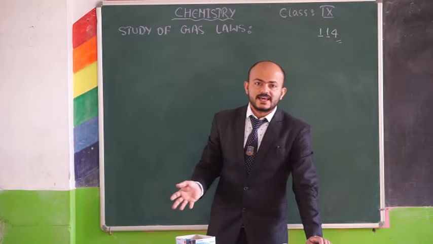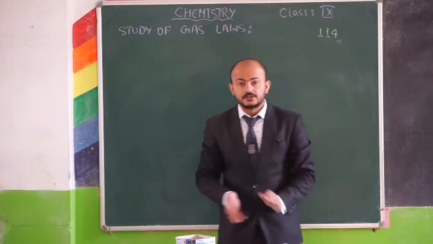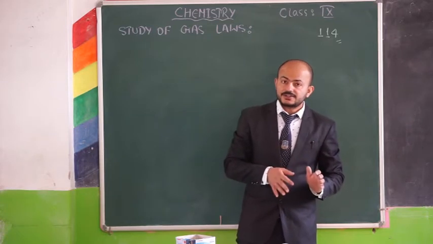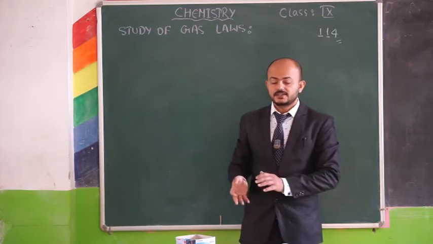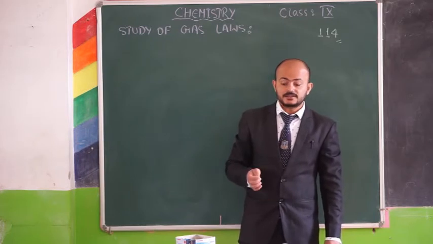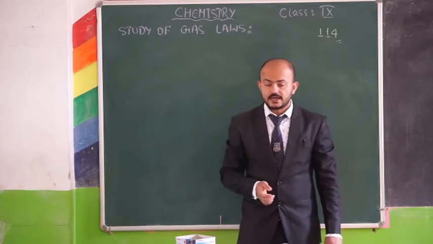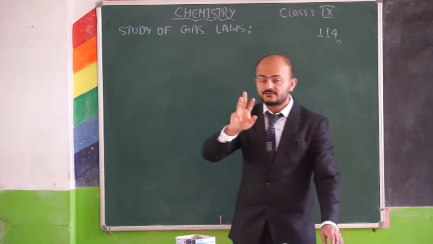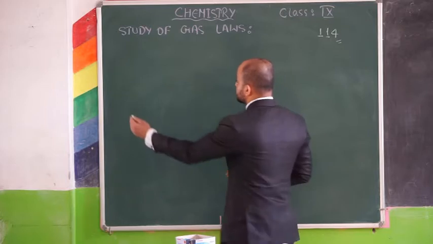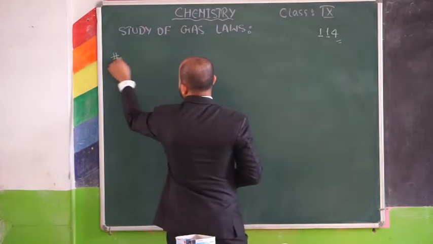Now the behavior of gas under known conditions of temperature, pressure and volume is known as what? Gas law. So what is gas law? The behavior of gas under known conditions of pressure, volume and temperature is described by laws known as gas laws. And here you have to remember there are three standard variables.